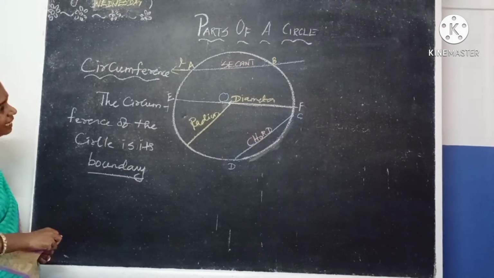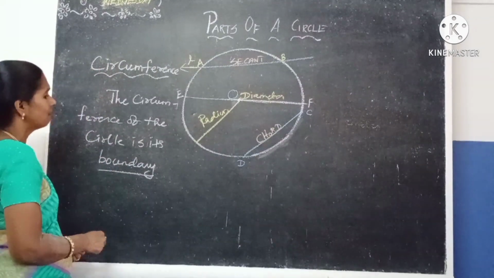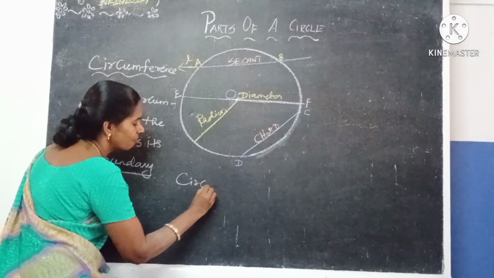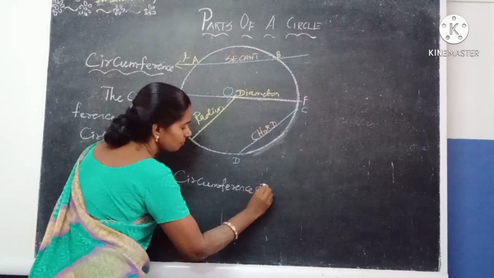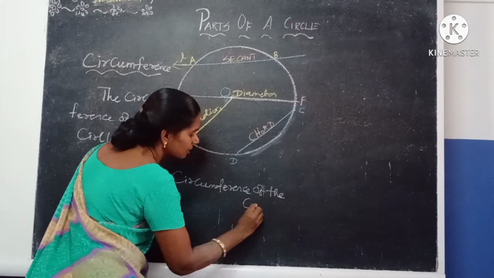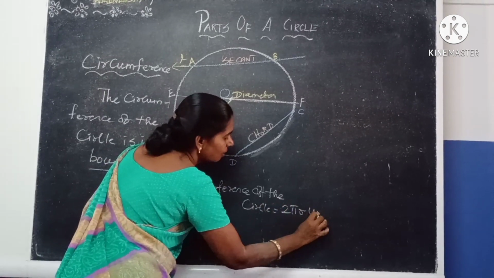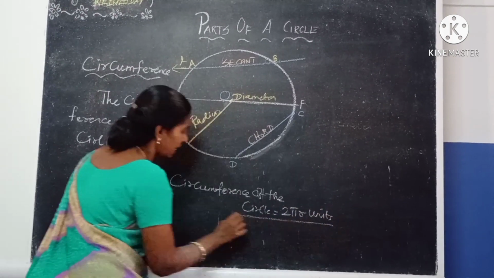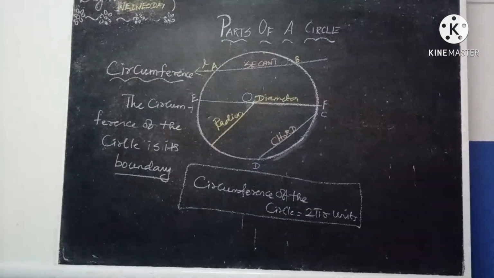Okay. Next, you know that in smaller classes we studied the circumference of the circle formula. Yes, the circumference of the circle is equal to 2 pi r units. Okay. Next our topic is arc.